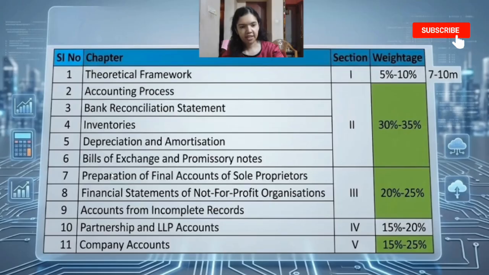Next we have the bank reconciliation chapter. This is another favorite chapter of ICAI. The most commonly committed error by students noticed in the past exam was not understanding the favorable balance and unfavorable balance. If you start the question with the wrong balance, your entire answer becomes wrong. So always identify the starting balance correctly.